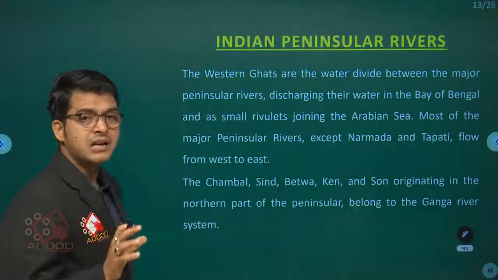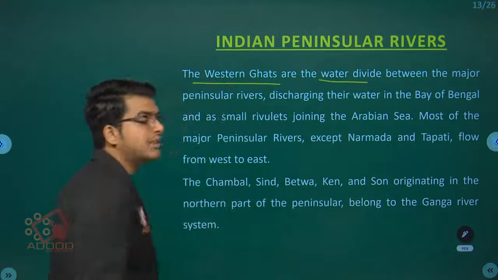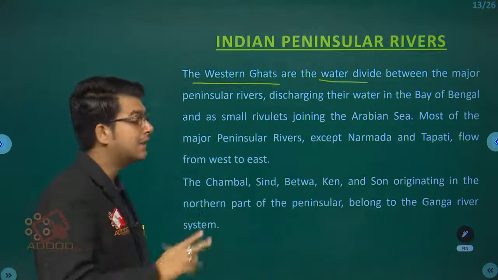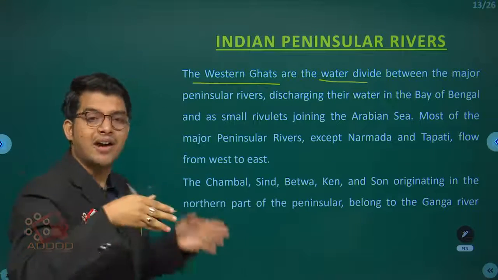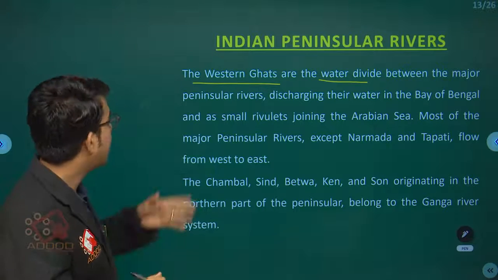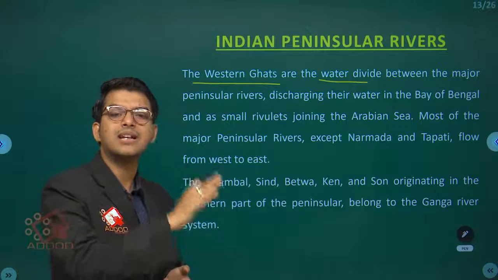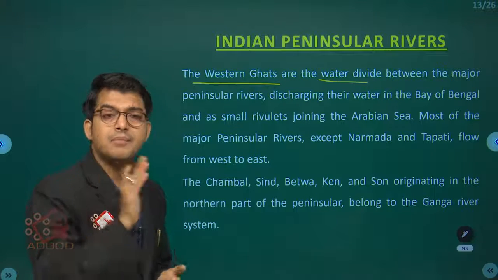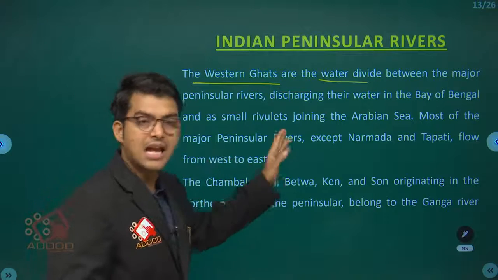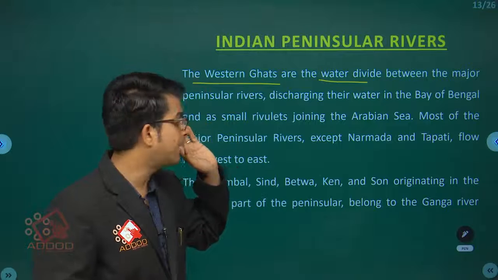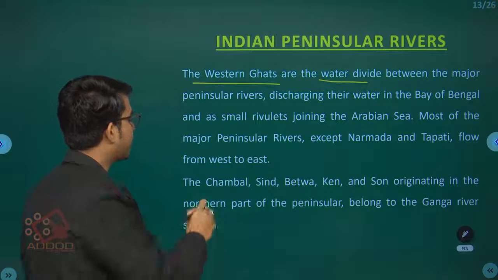Now, Indian peninsular rivers. The Western Ghats are the water divide between the major peninsular rivers discharging their water into the Bay of Bengal, and small tributaries that join the Arabian Sea, somehow in some parts nearby Maharashtra or at the corner of that. Most of the major peninsular rivers, except Narmada and Tapi or Tapti, flow from west to east.